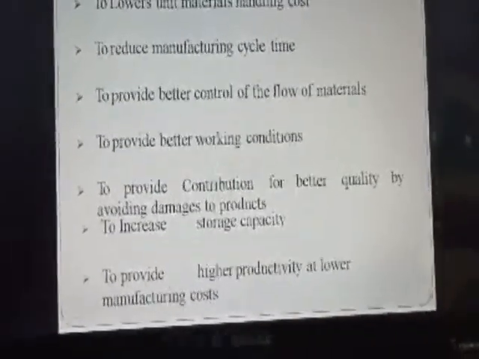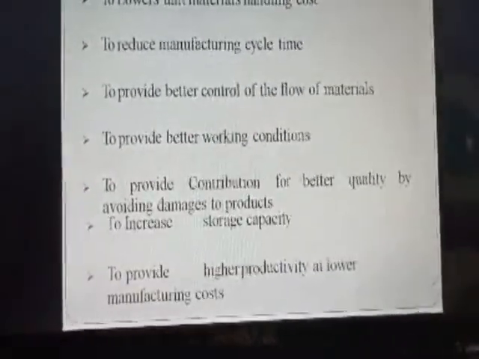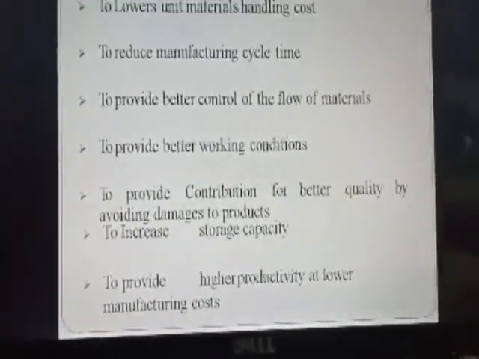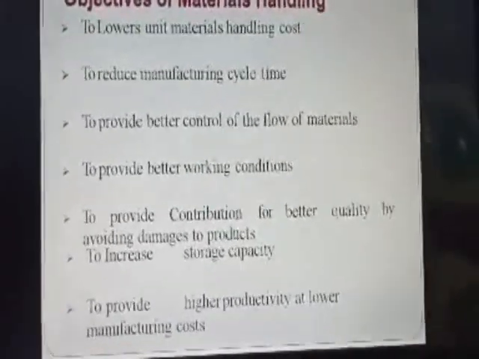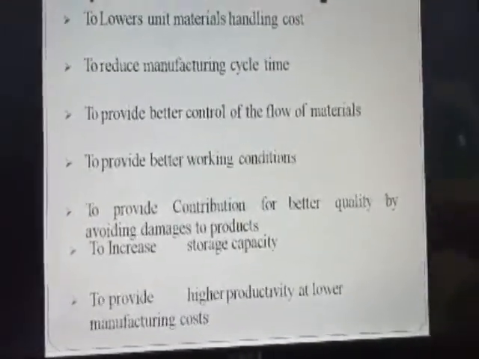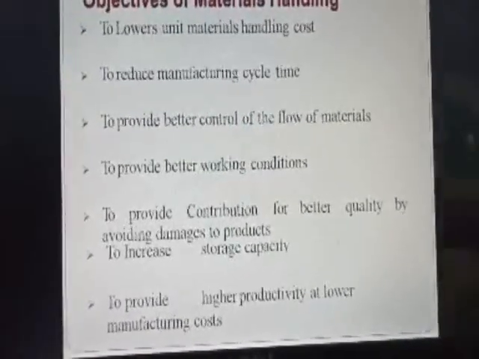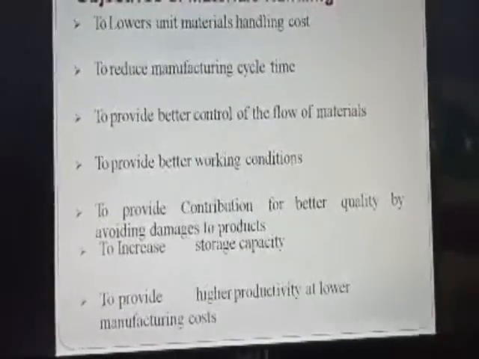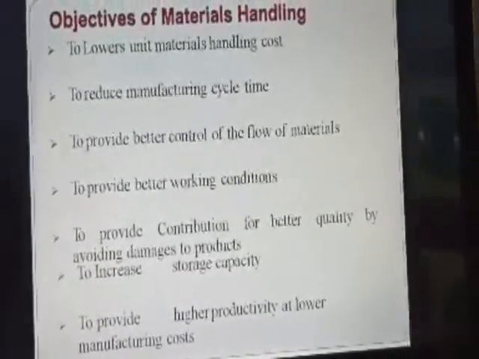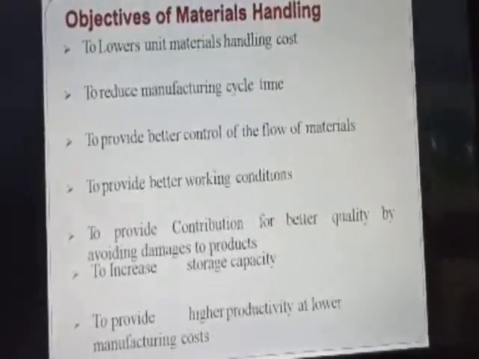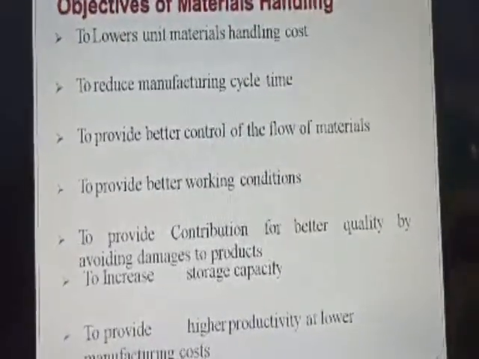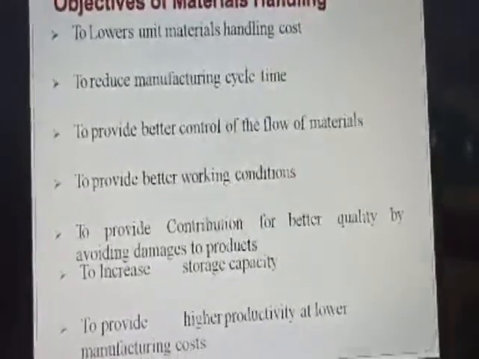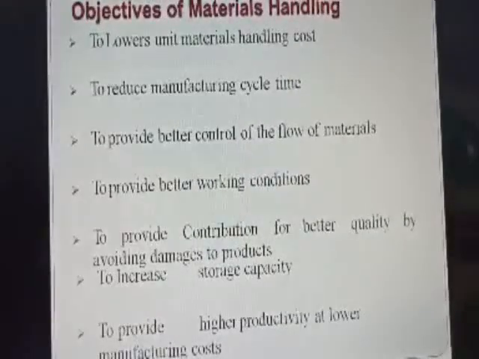Consider in case of product layout, the machineries are arranged in a sequence of order. If the flow of materials is stopped at one stage, then the entire production will stop. Is it not? So what we have to do? We have to go for handling the material in an effective way, so that there is a continuous flow of materials.